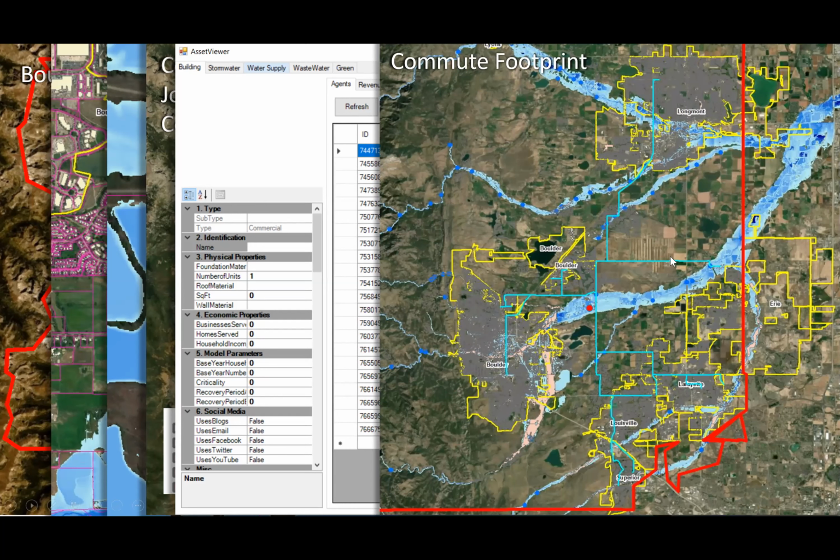You can see the selected part of the transportation system here in cyan. If any part of this transportation system gets flooded, we know that has an impact on people being able to get to work at that building. And so we start to get an understanding of what the people impacts and economic impacts are of future floods.